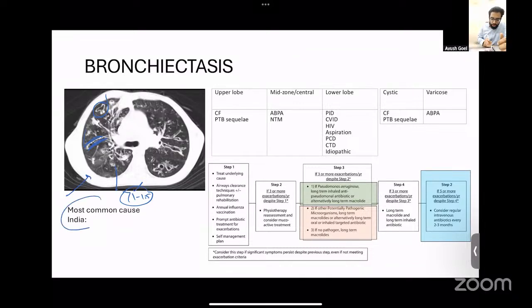Coming to the most common cause in India, the most common cause in India for bronchiectasis is actually post-TB bronchiectasis. So please remember, the most common cause in India is going to be post-TB bronchiectasis.